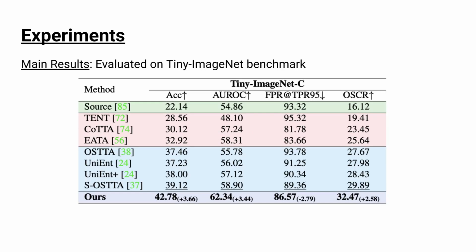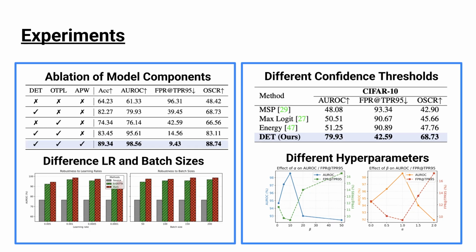We also evaluate our method on the Tiny-ImageNet benchmark, which is significantly more challenging. Tiny-ImageNet contains more classes and more complex visual structures, making both adaptation and open-set detection harder. Even in this setting, our method consistently outperforms all baselines across all metrics. In particular, we observe improvements of over 3 percentage points in accuracy and similar gains in AUROC and OSCR. This demonstrates that the proposed components are not specific to CIFAR-style datasets, but generalize well to larger and more complex scenarios. Next, we present several analyses to better understand the behavior of our method.